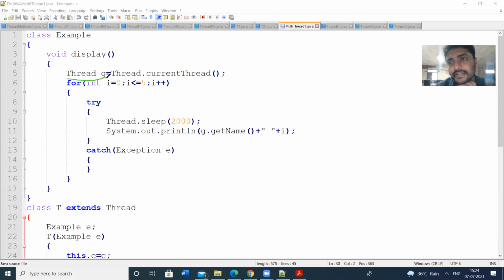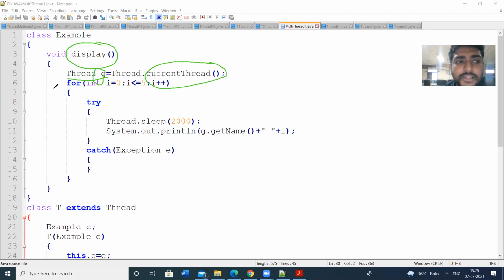Thread G: I am creating a reference for the thread. Thread is the parent class here. So I am creating an object G of type Thread equal to Thread.currentThread. currentThread is a method which maintains the current thread. Suppose in multi-threading you have T1, T2, T3, T4. All 4 threads will execute the same method. T1 executes the display method, T2 executes the display method, T3 also executes the display method.